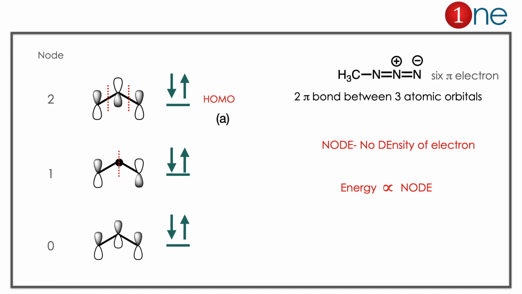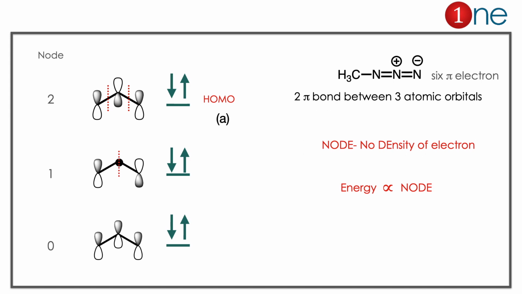The molecular orbital containing fewer nodes is the ground state. So the ground state will be all bonding. With 1 node it is second. With 2 nodes it will come third. You have 6 electrons; you can fill these 3 molecular orbitals. So 6 electrons will be filled there. So the HOMO will be the 1 node combination, which is A there.